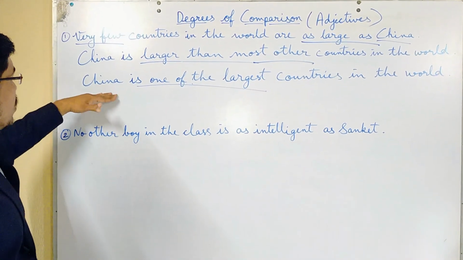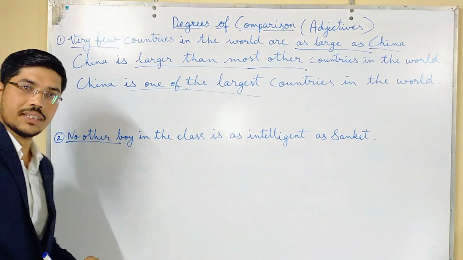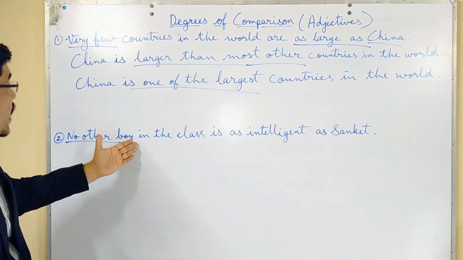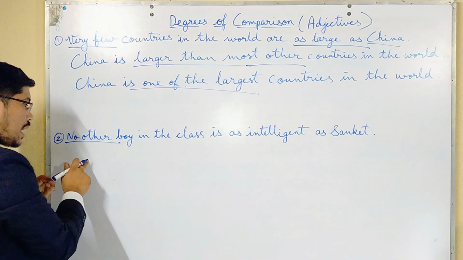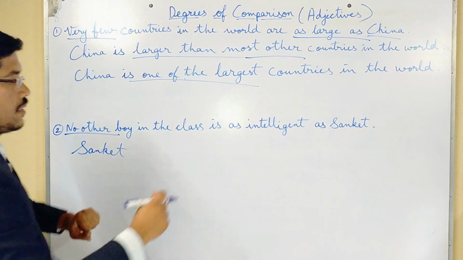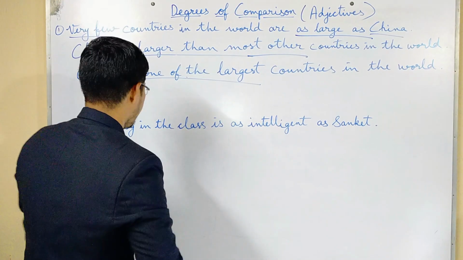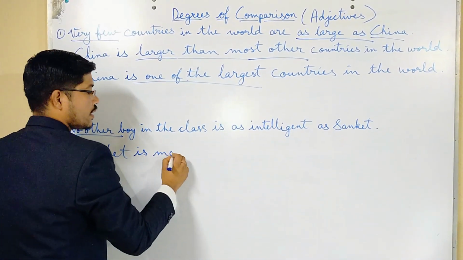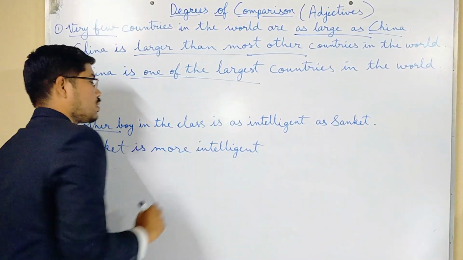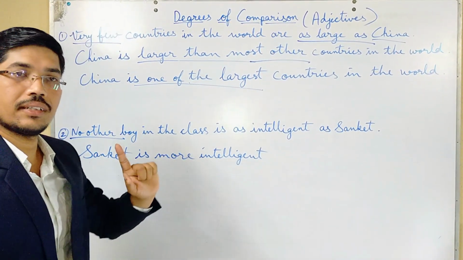Is it clear? So now we will see this example. Now this is the example of the best. Here we are comparing Sanket with other boys of his class. So the starting will be Sanket. Now, what is the comparative and superlative of intelligent? It is more intelligent and most intelligent. So Sanket is more intelligent. Now here we have used most other, so here it is any other.